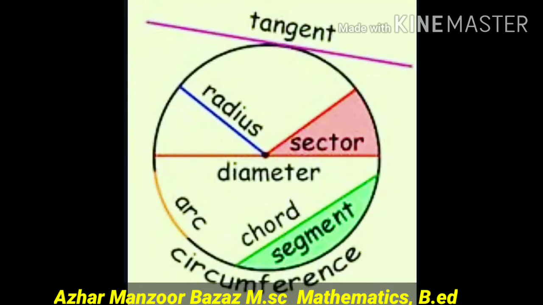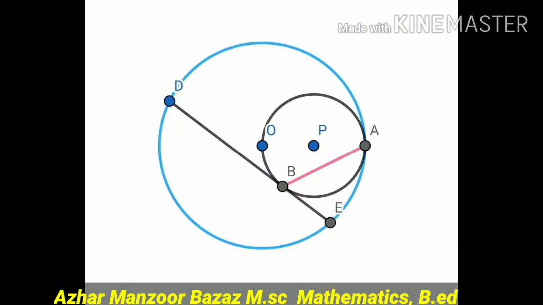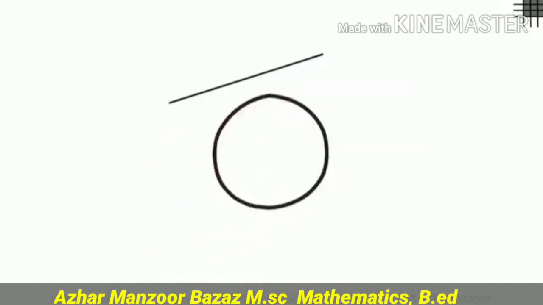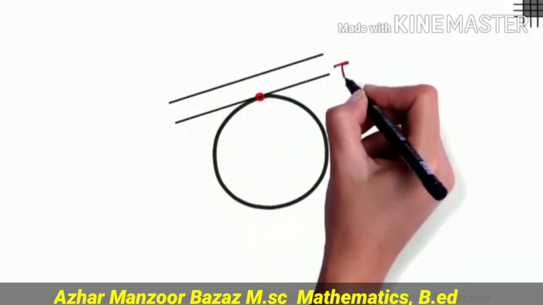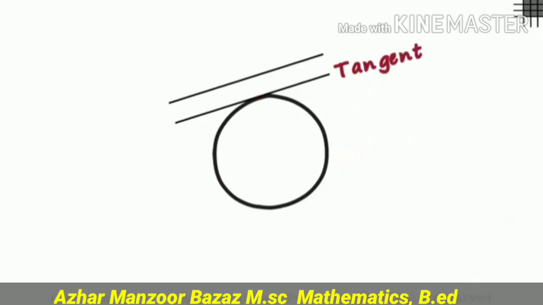Students, after that I will go through the chapter where we should first know what a tangent is and what a secant is. For example, if we have a circle and I draw 3 lines. The first line doesn't touch the circle at any point. The second line touches the circle at one point. We call this line the tangent of the circle, and the point where it touches the circle is known as the point of contact.